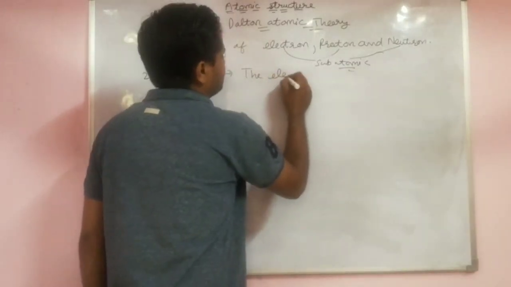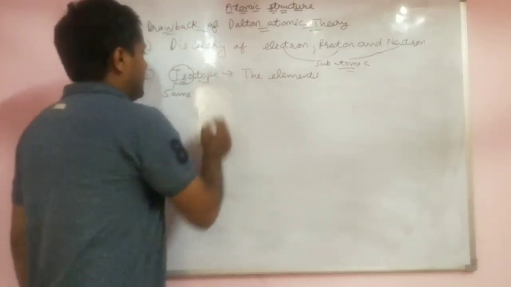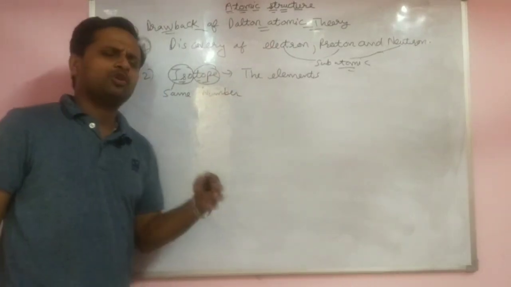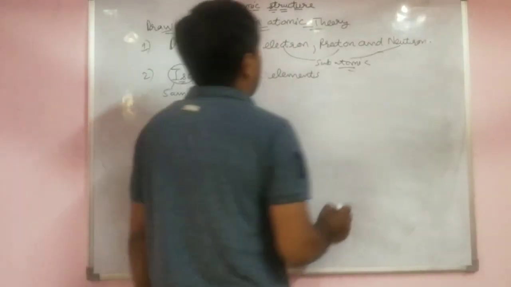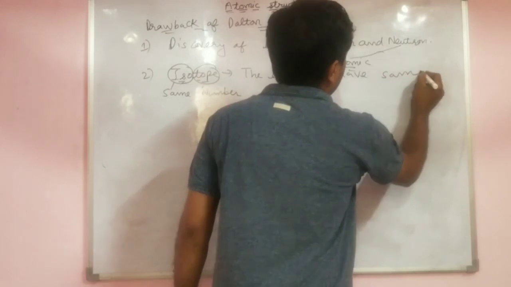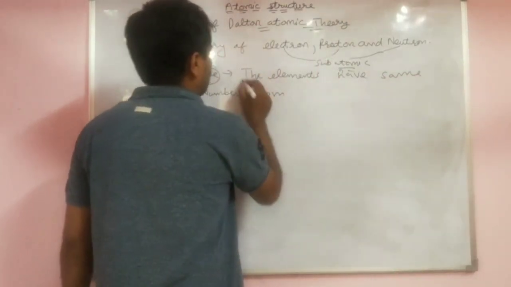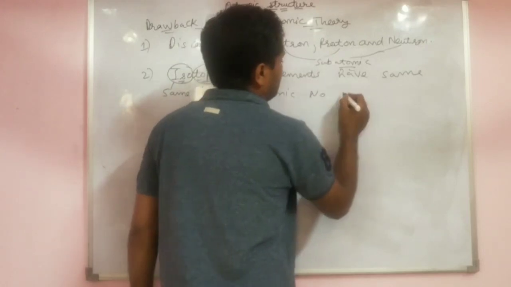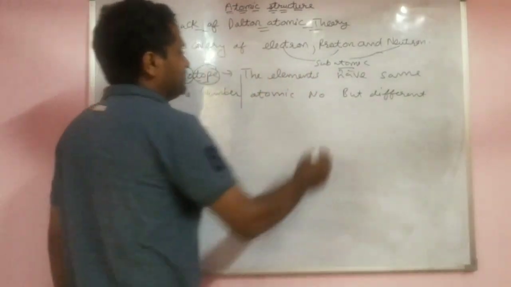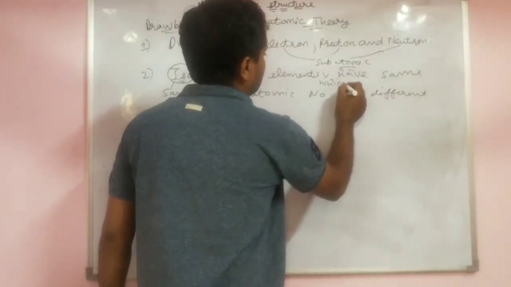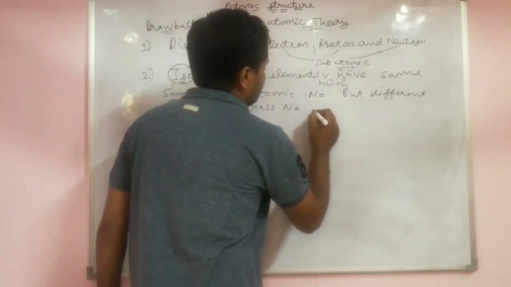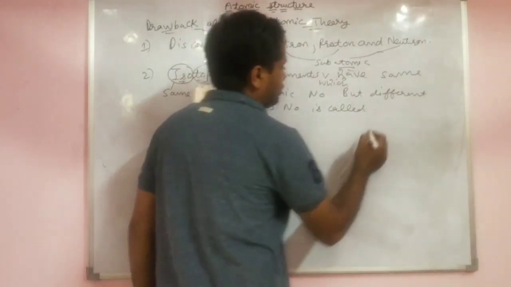The top number is the atomic number, we have to write it like this on top. The elements which have the same atomic number but different mass number are called isotopes.